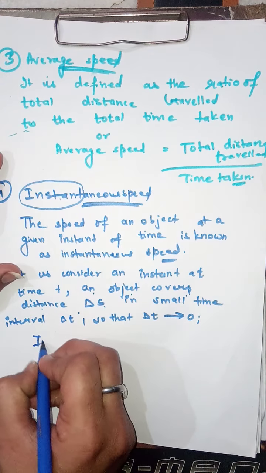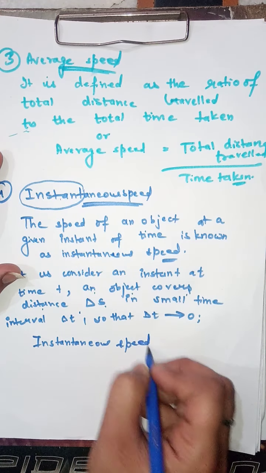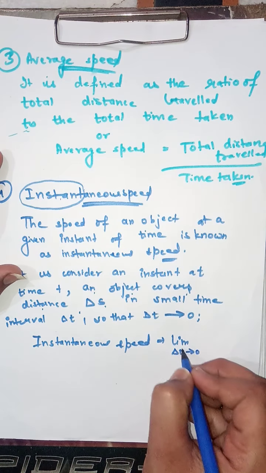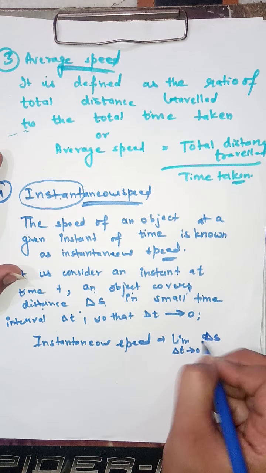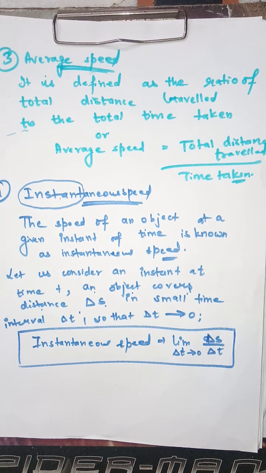Thus the instantaneous speed is given by limit delta t approaches 0 of delta s by delta t. This is our perfect and important mathematical expression for the instantaneous speed. This is our definition for the instantaneous speed. What is instantaneous speed? The speed of any body, of any object at some instant of time is our instantaneous speed.